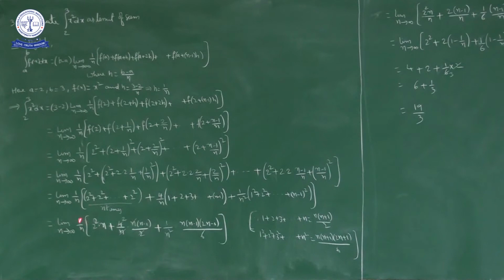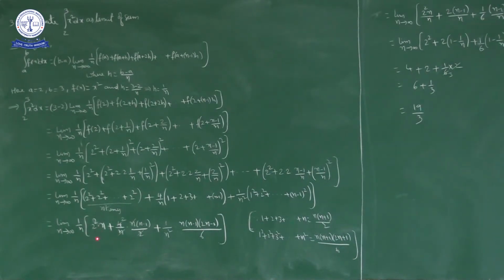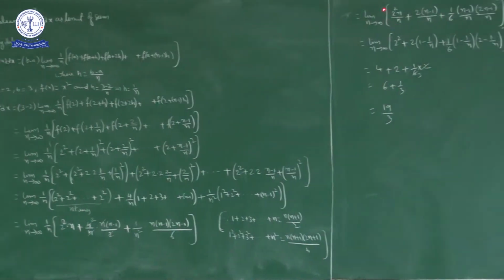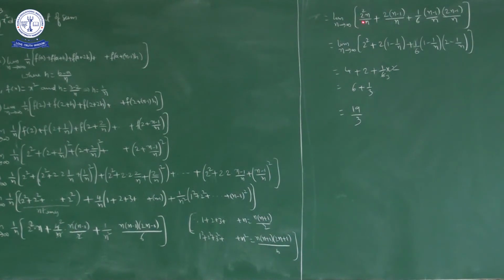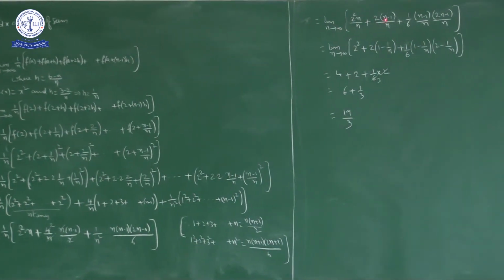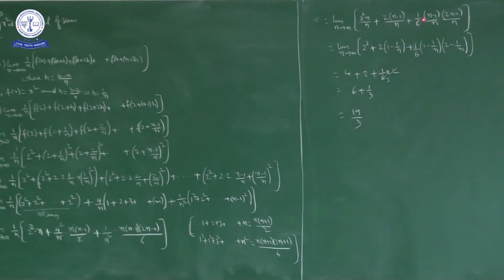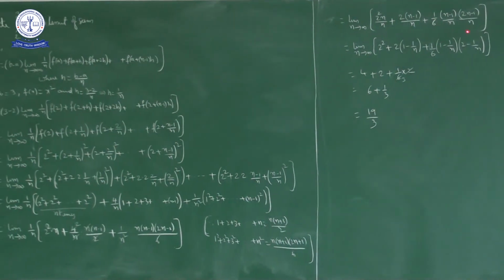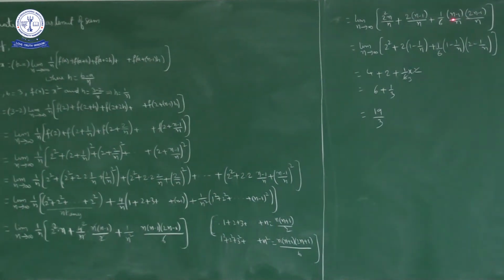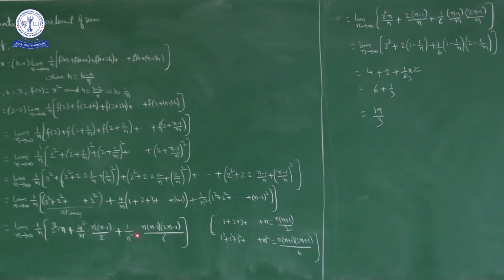Here one n gets cancelled. So what we have, if you multiply 1 by n inside, we will get limit n approaches to infinity 2 square into n by n plus 2 into n minus 1 by n plus 1 by 6 into n minus 1 into 2n minus 1 by n square. Because here one n gets cancelled. Okay, so you have n here and n here, overall n square.